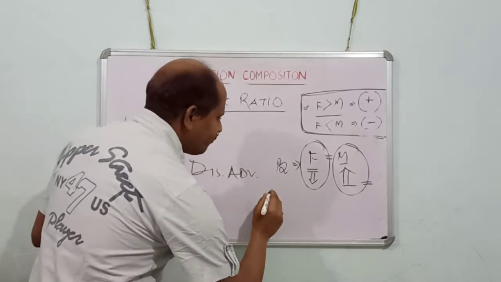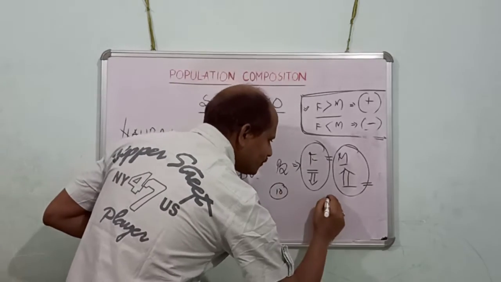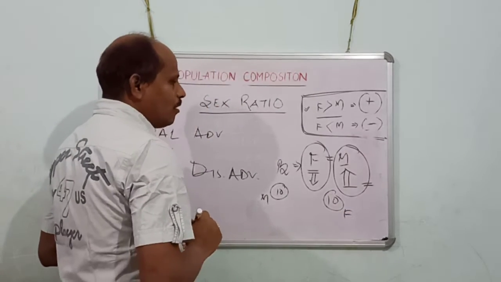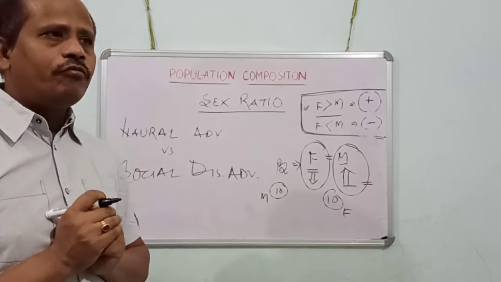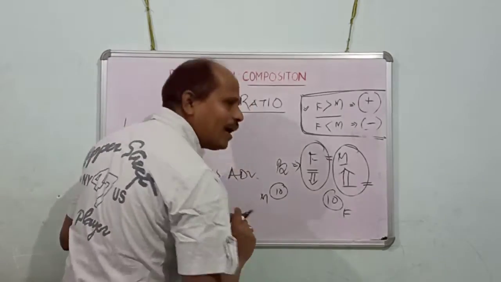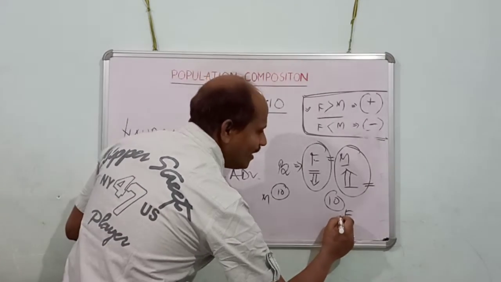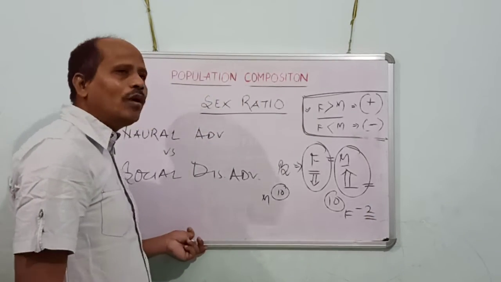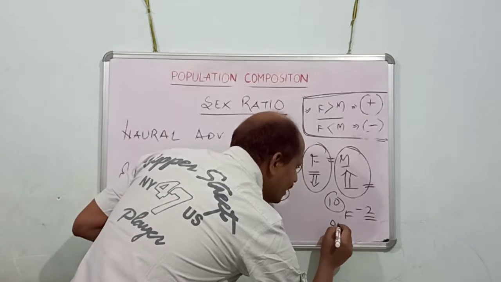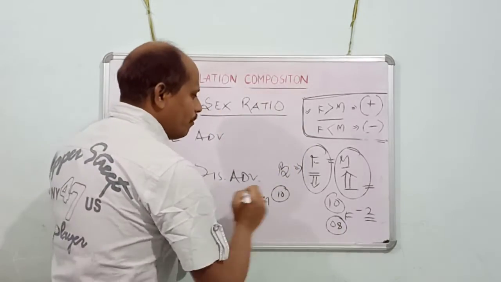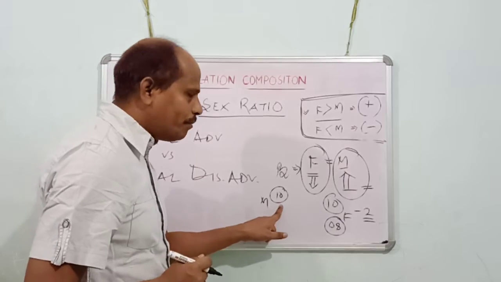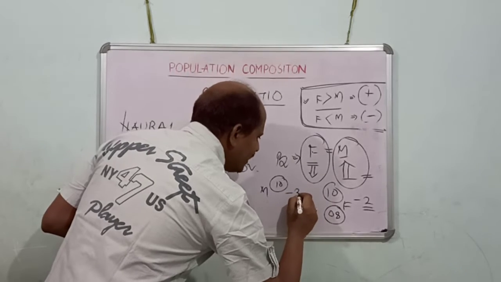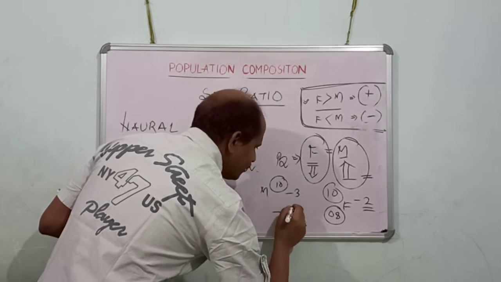Suppose 10 male and 10 female babies are born. Before attaining the age of 1, the female mortality rate is less, so only 2 newborn female babies die and 8 remain. But the male infant mortality rate is more and 3 die, so it becomes 7.